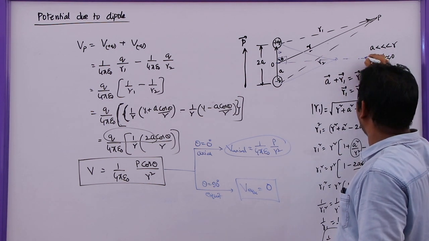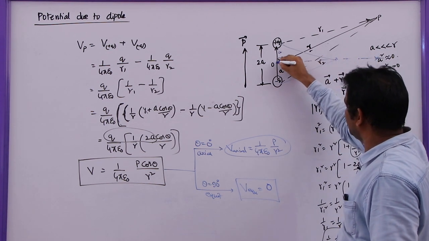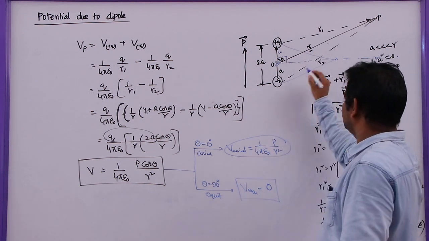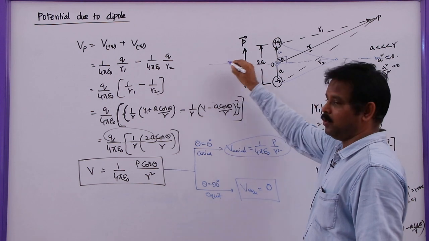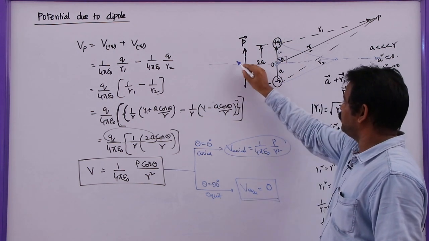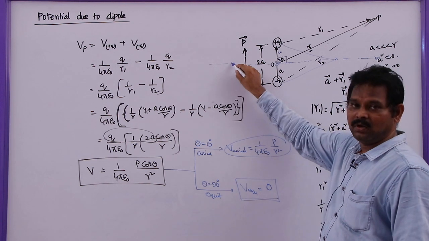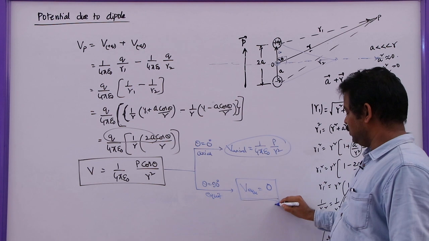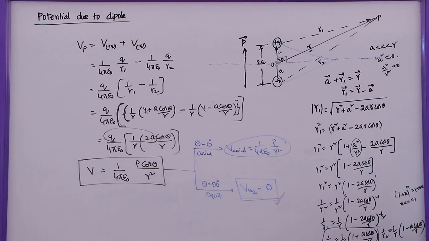So at any point on the equatorial line, even at the midpoint of the dipole, the electric potential is 0. On both sides, any point on the equatorial line, the potential is 0 because the effect of positive and negative charges will be equal, and as they are scalar quantities, the net potential will become 0.